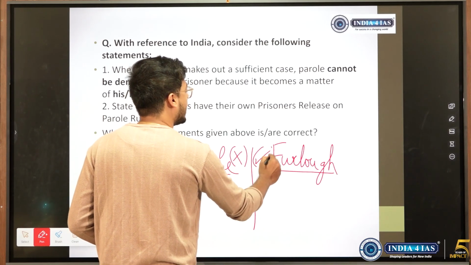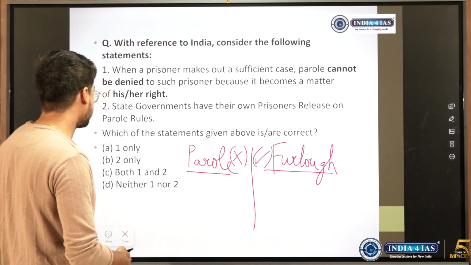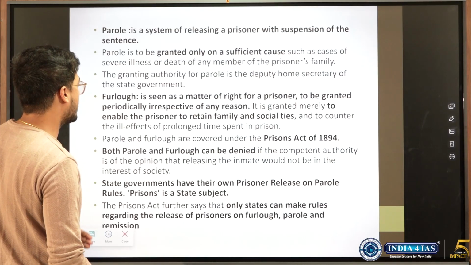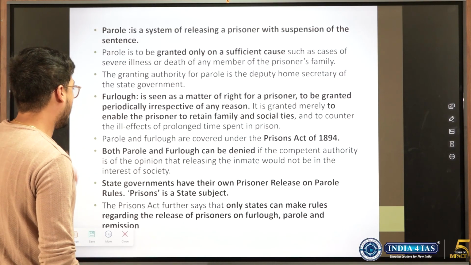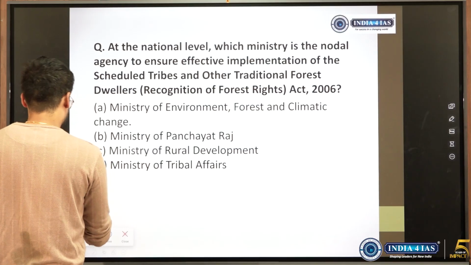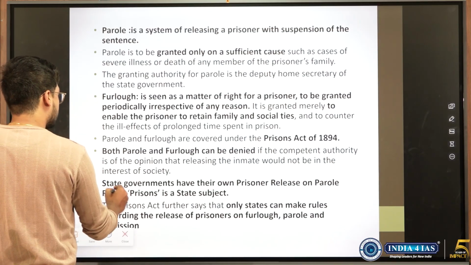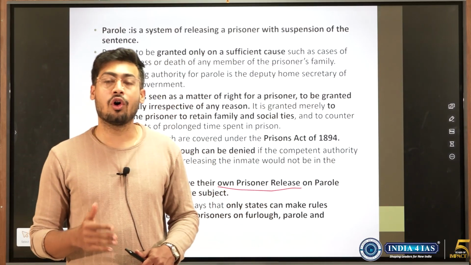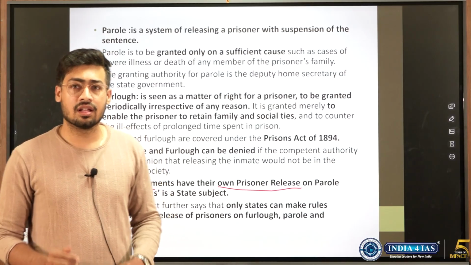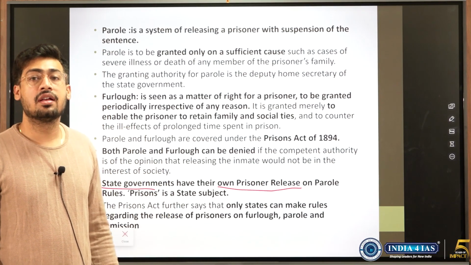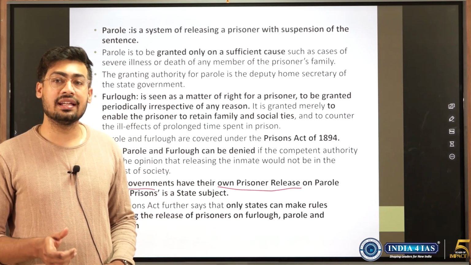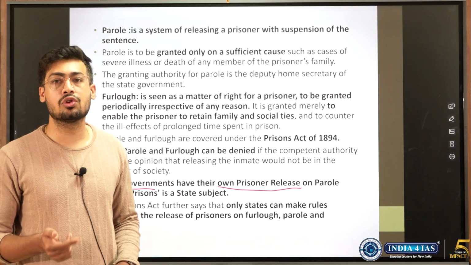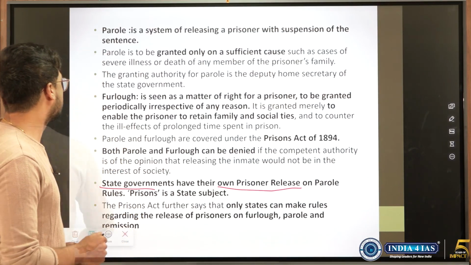But both of them can be denied depending upon who the accused is. Right. So if you look at the explanation, it is the same thing. Furlough is a matter of right and parole isn't. And state governments have their own prison rules. See, parole, furlough, all these are dealt with under the Prisons Act, which is almost a 19th century Act. So under this, all of these things have been dealt with, and the Prison Act gives the power over prisons and prison rules to the state government. So each state government can have its own rules when it comes to parole and furlough. We'll move on.